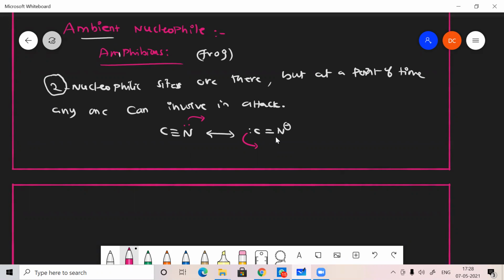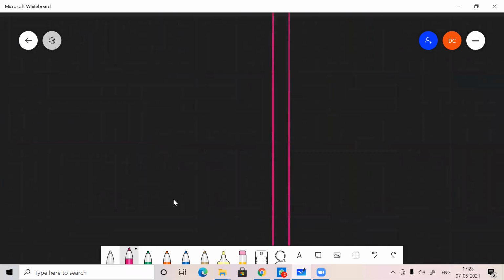The carbon atom can be the attacking agent, otherwise the nitrogen atom can be the attacking agent. If carbon attacks, it forms cyanides. If nitrogen attacks, it forms isocyanides.